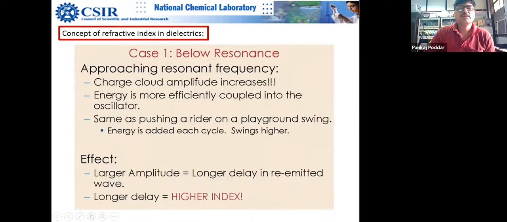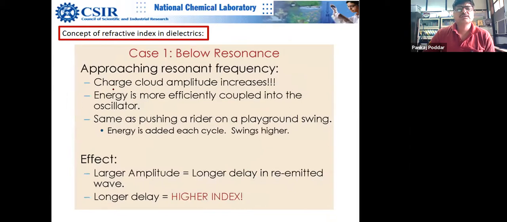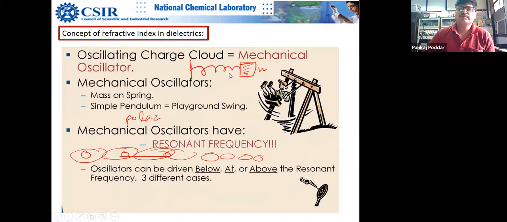So below the resonance, you are approaching the resonance frequency. The charge cloud amplitude starts increasing. So the velocity of this swing starts increasing. I mean, just imagine yourself sitting on this swing, and you close your eyes and do a thought experiment. At a particular frequency, your amplitude is high.